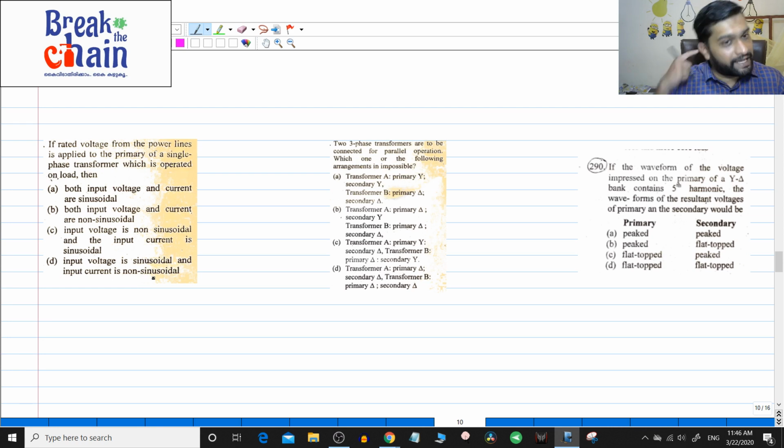Okay, so this is a trick question here. Actually it is the magnetizing current which has that non-sinusoidal nature, right? So remember, it is the magnetizing current. However, the input current coming will always be sinusoidal. So here the answer will be both the input voltage and the current are sinusoidal, because the source cannot supply a third harmonic component. The third harmonic component is within the transformer, right? It is within the transformer. So here the answer will be both the input voltage and the current are sinusoidal.